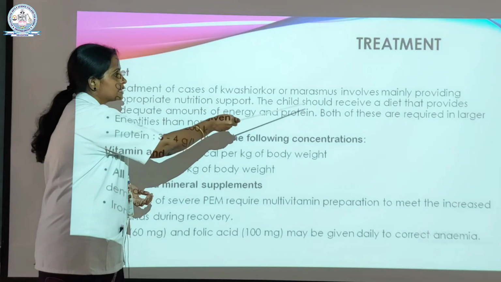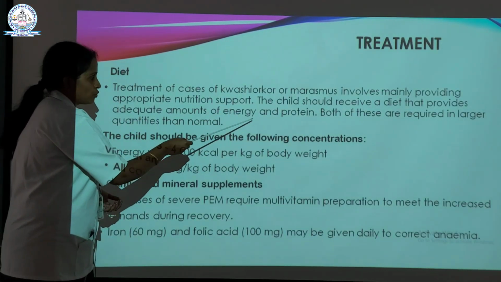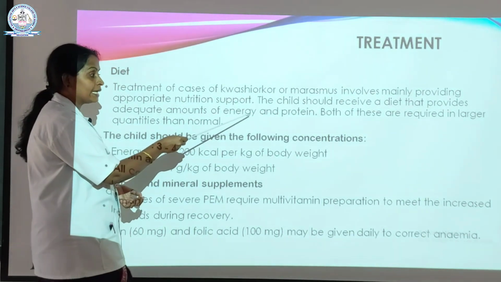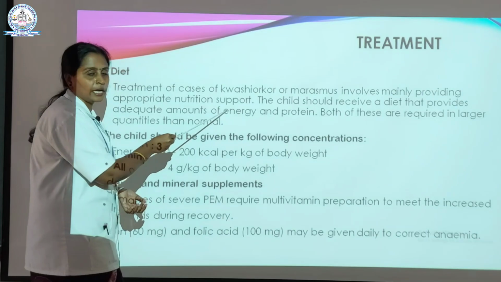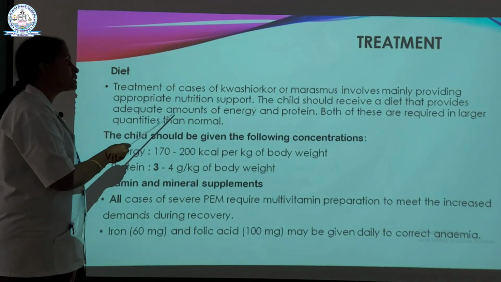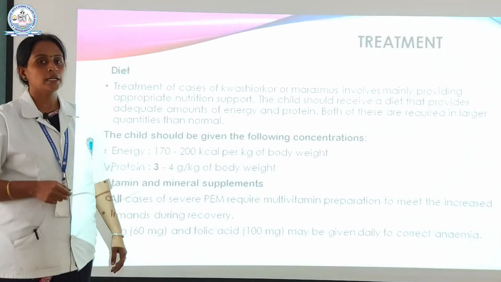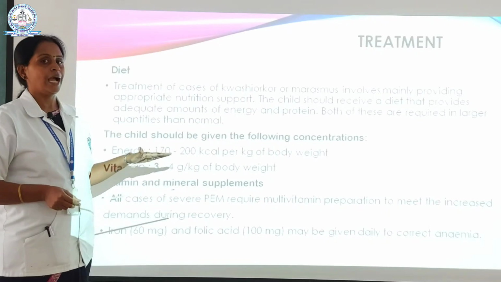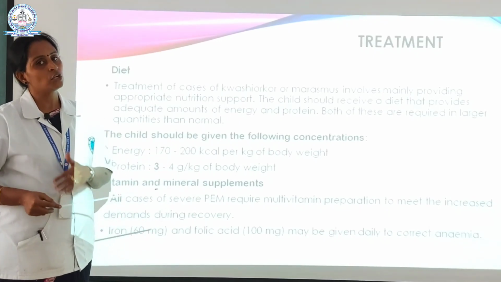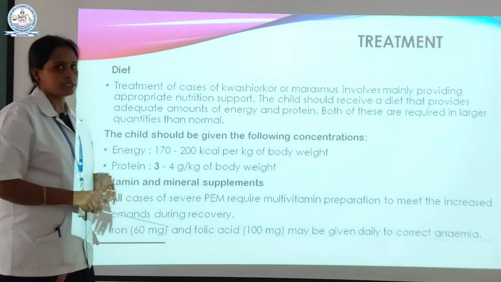The child should receive a diet that provides adequate amounts of energy and protein. These come under macronutrients. Energy and protein are a must for these kids, and both are required in larger quantities than normal. According to RDA, we follow a diet pattern, but for these cases we have to increase the energy and protein values compared with RDA. And next, the child should be given the following concentrations.